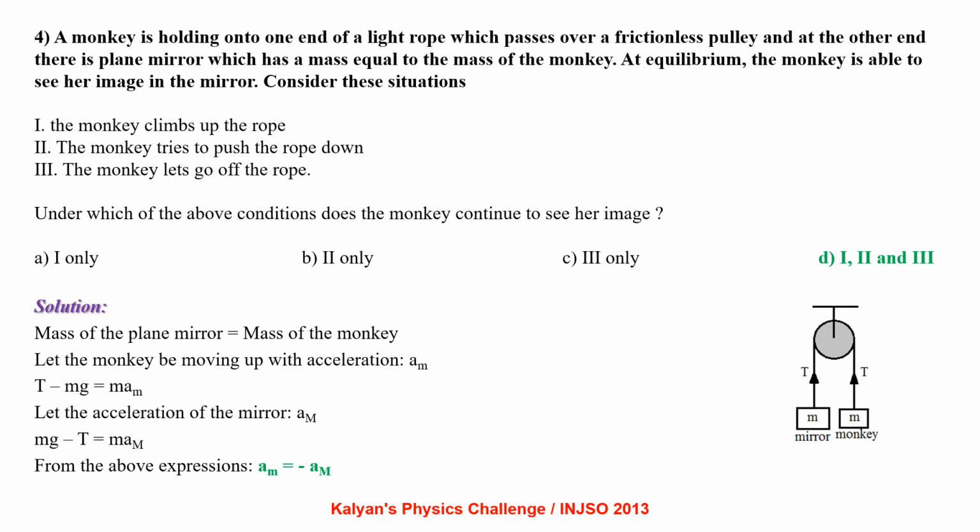Mass of the plane mirror is equal to mass of the monkey. Let the monkey be moving up with an acceleration am. We can write T minus mg equal to m into am. Let the acceleration of the mirror be capital M. We can write mg minus T equal to m into capital M. From the above expressions, we can see that a monkey equal to negative of a mirror. So option D is correct.